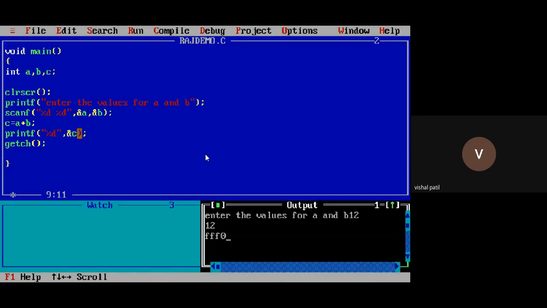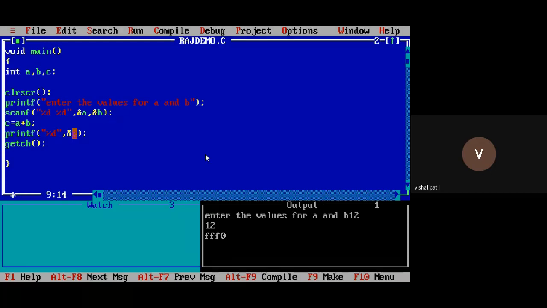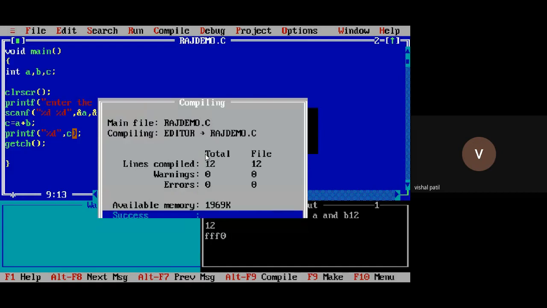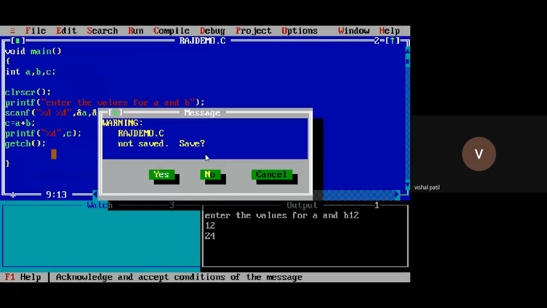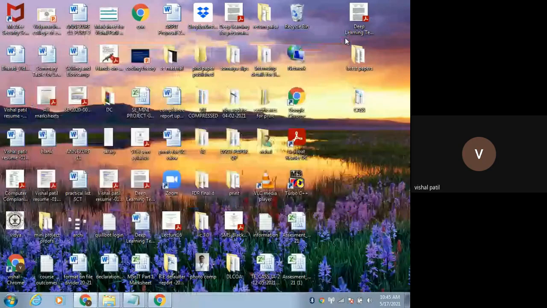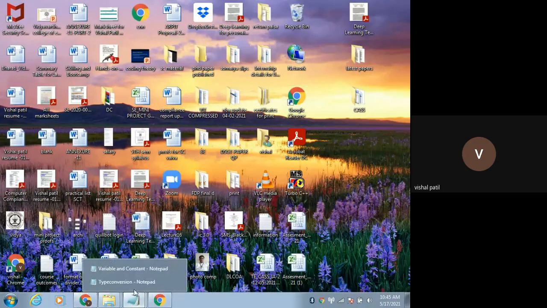That's why you need to remove the ampersand symbol to avoid that problem, because we are not interested in that memory address. What will you do with that memory address? I want the result of 12 plus 12, that is 24. I want the correct output. So you might have understood. Remember this point that you have to use the ampersand symbol in the scanf function only, not in printf.